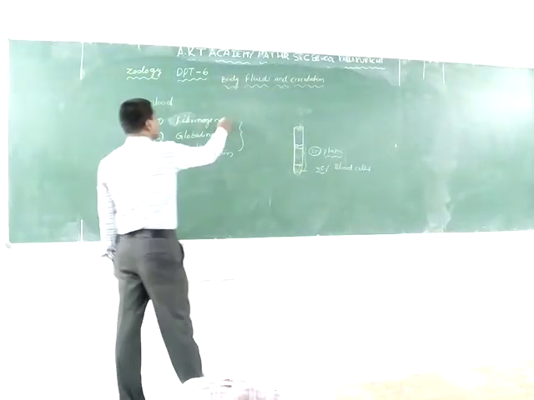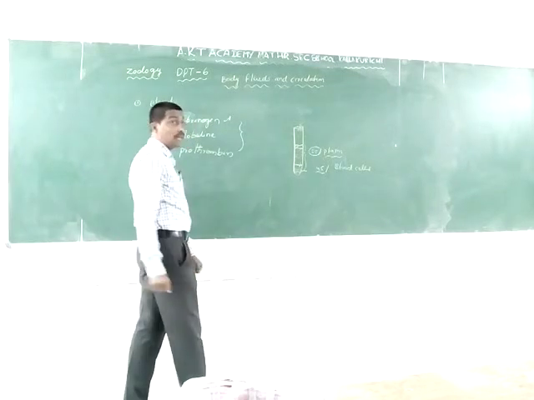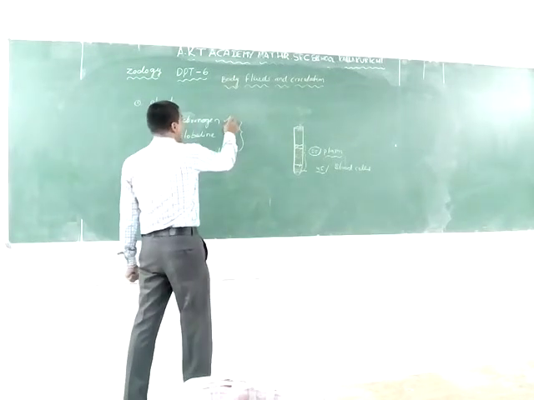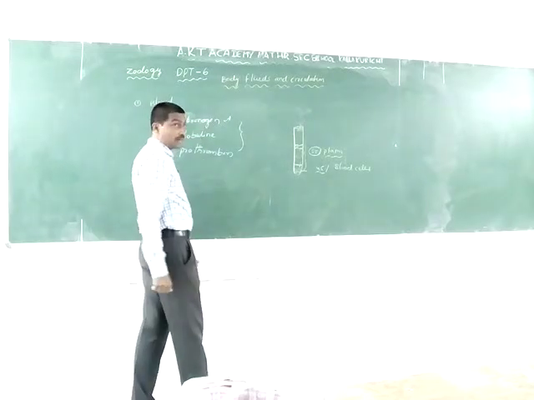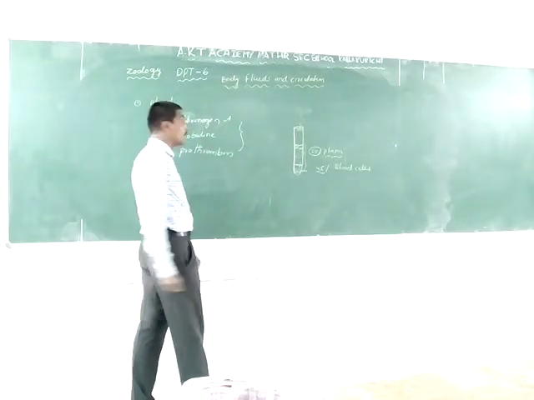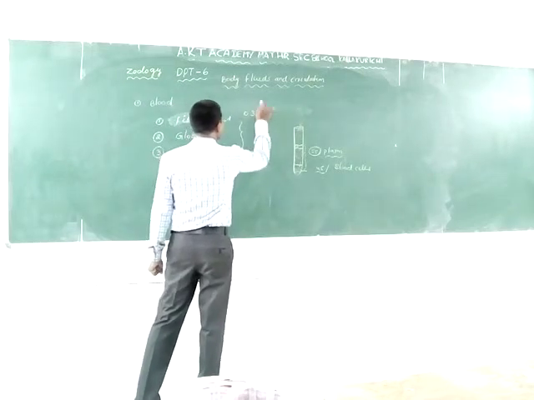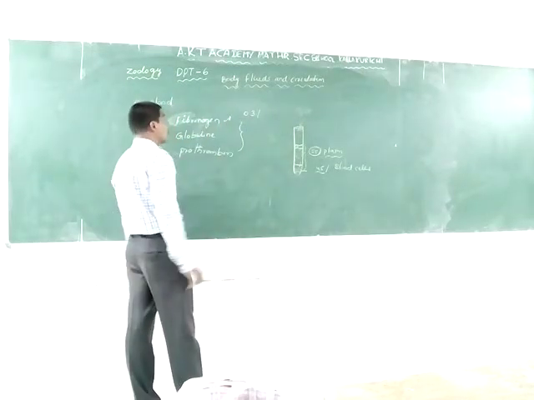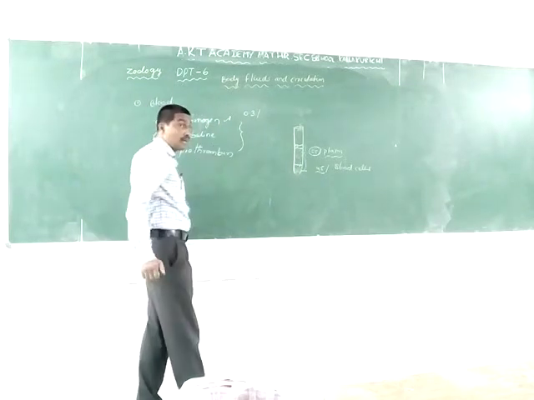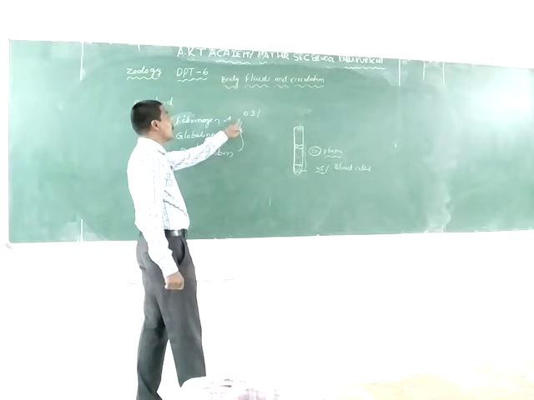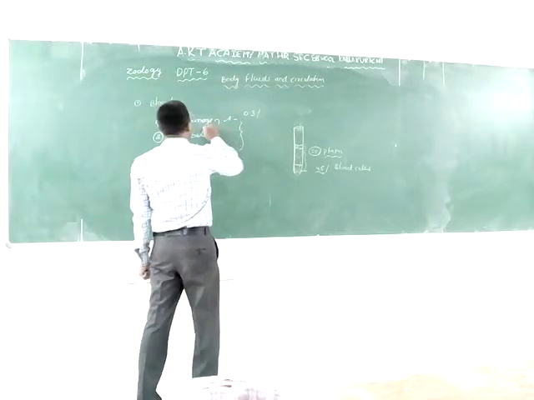The first one is fibrinogen. Fibrinogen has an important role as a blood clotting factor. It makes up 0.3% of the plasma proteins.